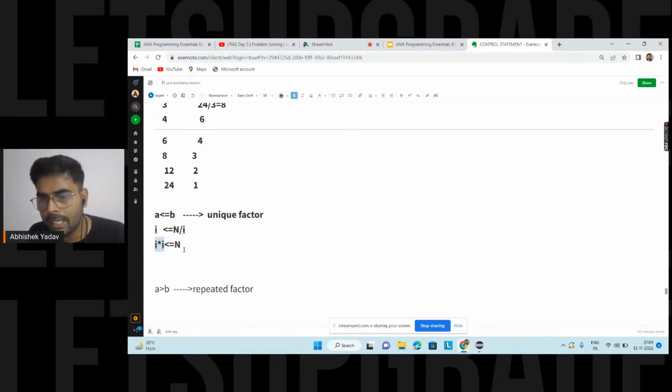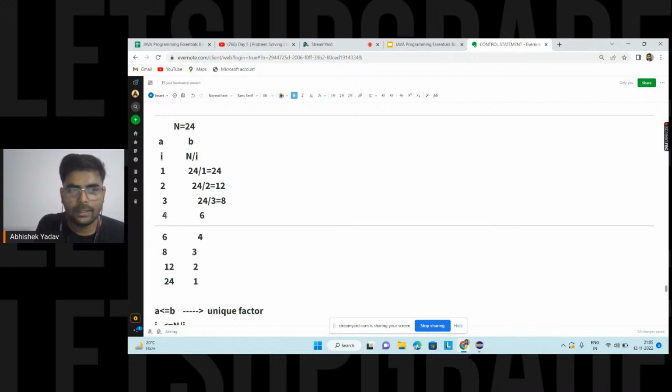What do you mean by repeated? Okay, Leon, repeated means here you can see when the value of i is 4, I am getting 6. That means here you are getting the count as 2. Here you are getting count equal to 4. Here you are getting count equal to 6. Till this point you got 6 factors. Here you are getting count equal to 8.